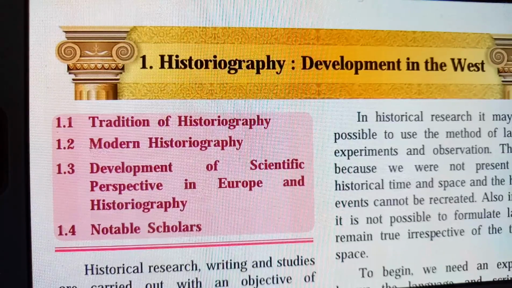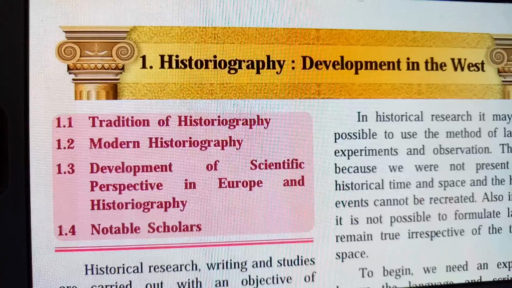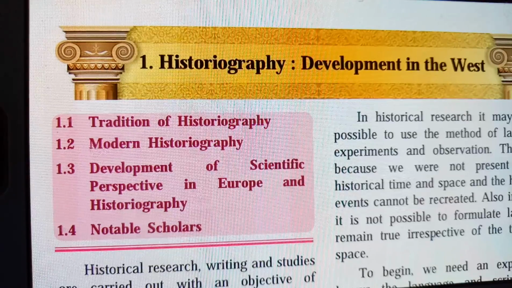First chapter is Historiography Development in the West. What do you mean by historiography? Historiography is a study of information and knowledge that the historians have written in history. That is called historiography. And development means what developments have taken place in the West, and the thinkers who have put their views and their information about a particular area. That is called development in the West.